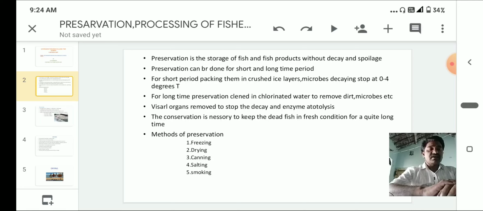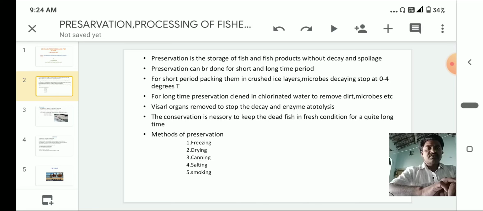Generally the enzyme kinetic zone is 4 to 40 degrees centigrade. So the fish is stored at below 0 to 4 degrees centigrade, where enzyme activity is decreased. That is the reason why decaying is stopped.